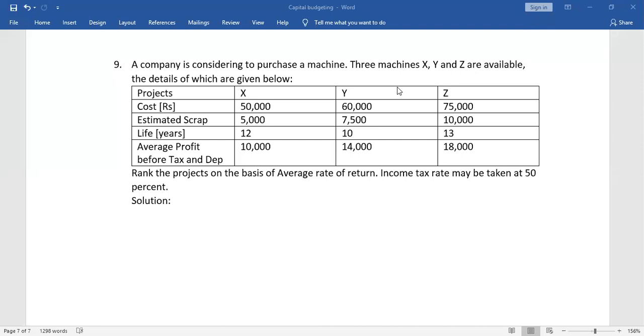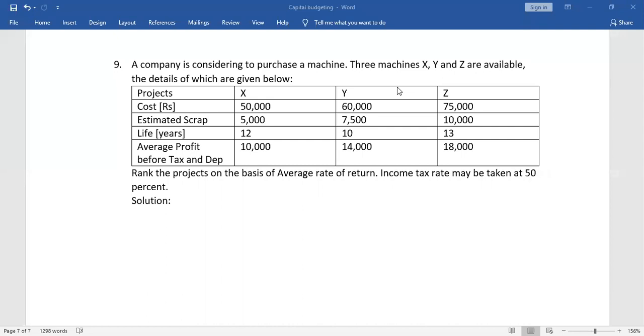But what do we want? We want average profit after tax, but this is average profit before tax and depreciation.